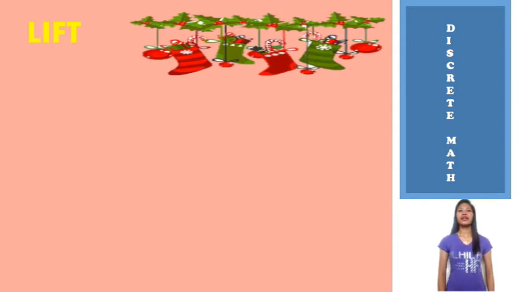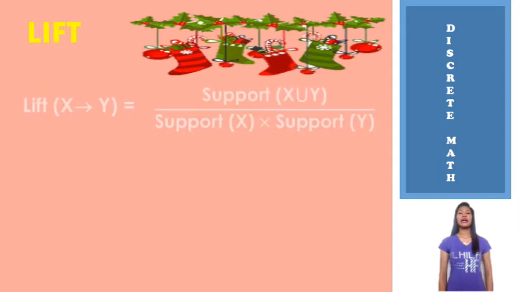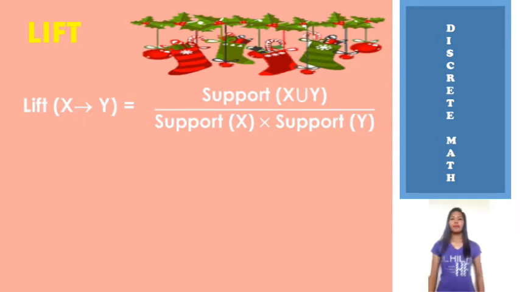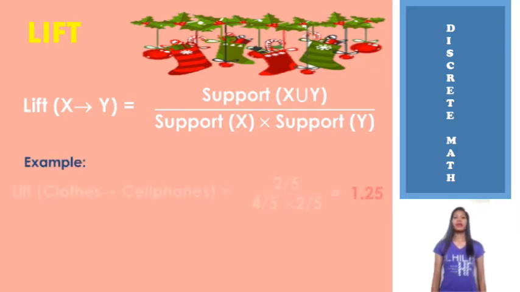In our example here, the support of X union Y is 2/5. The support of X is 4/5, multiplied by the support of Y, which is 2/5, gives us a product of 0.32, so the lift is 1.25. If the lift value is greater than 1, Y is likely to be bought with X. But if the lift value is less than 1, Y is unlikely to be bought when X is bought. So, in our analysis, we can say that cell phones are likely to be bought when clothes are bought.